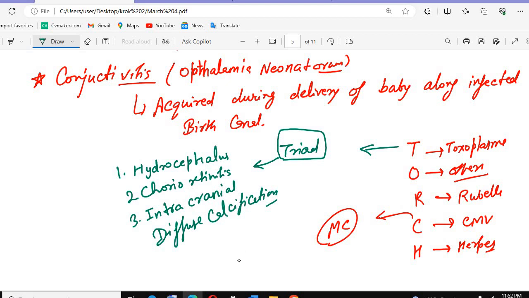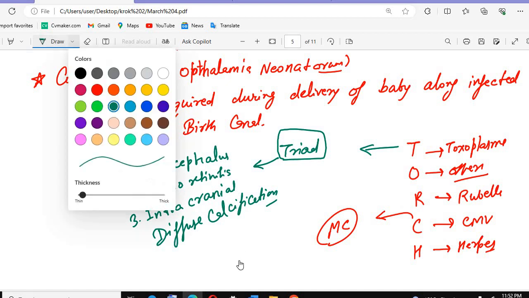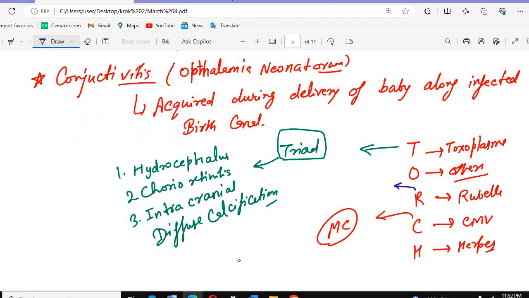For rubella, you can remember one line. We discussed rubella before, but this is the most severe of the intrauterine infections.